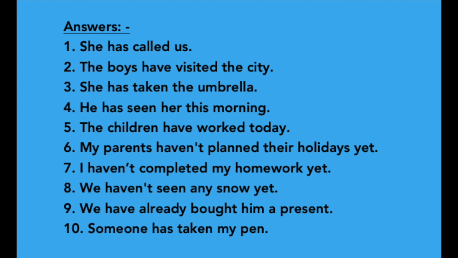How do you know that? Because we use there yet. My parents dash planned their holidays yet. That means it is a negative sentence. My parents haven't planned their holidays yet. Okay, we can't use there my parents have planned their holidays yet. Put yet at the end of a sentence to describe something that hasn't happened. It's often used in negative statements in which you use a negative term like have not or has not. For example, you may say, I haven't completed my homework yet, or I haven't eaten breakfast yet.